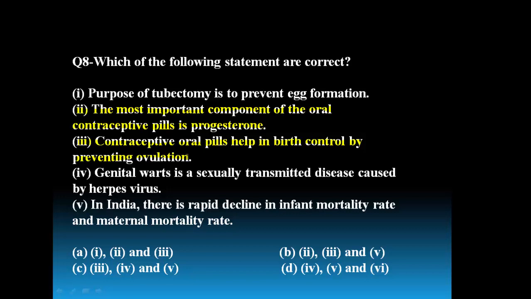Of course it is right, because of superior medical facilities, both the infant mortality rate and maternal mortality rate have reduced, so the population growth is increasing. So the correct statements for this question are in option B, where the second, third and fifth are the right options.